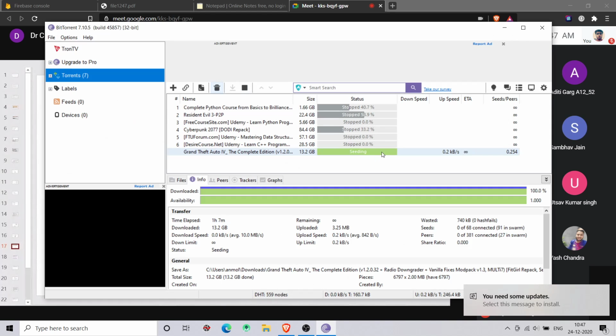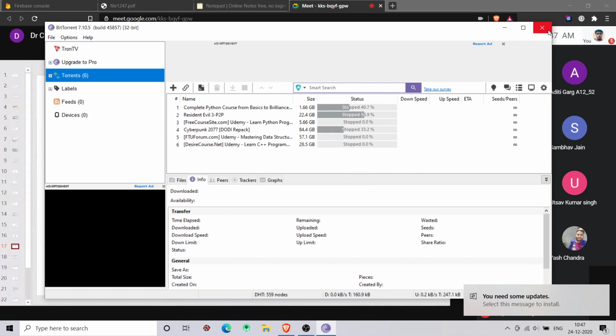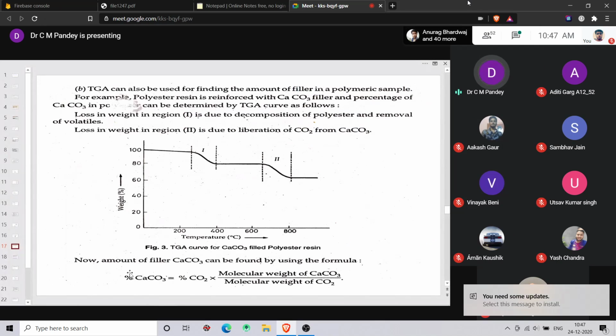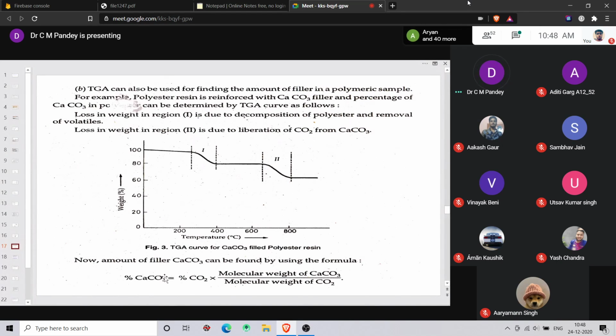You will see that there are two regions where there is a change in the mass of the system, and from this you can calculate the percentage of CaCO3 by using the formula: percentage CO2 into molecular weight of calcium carbonate divided by the molecular weight of CO2. By using this, you can calculate the percentage of calcium carbonate present in the given sample.